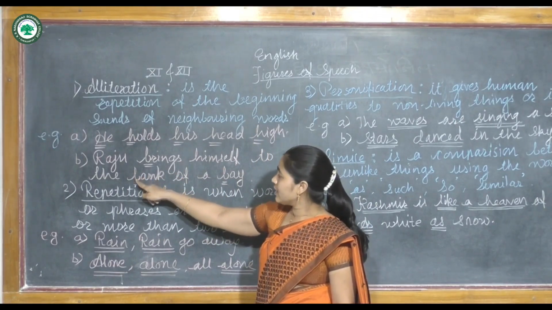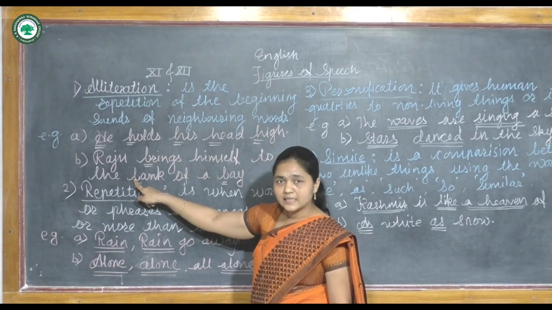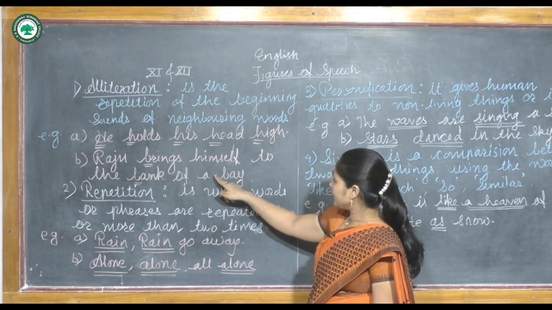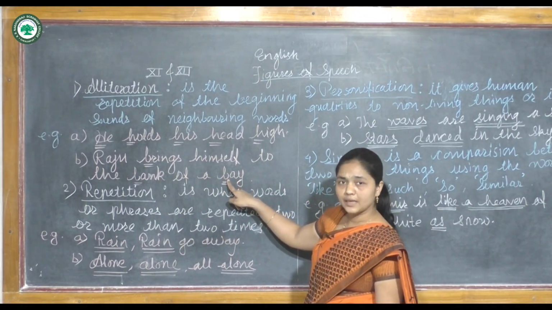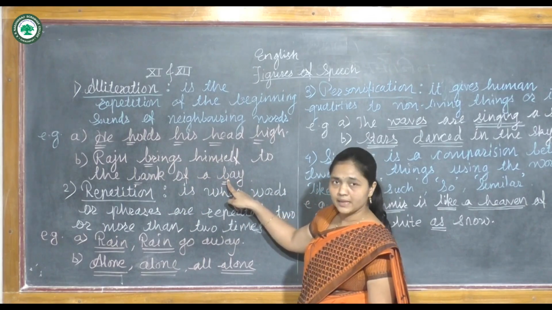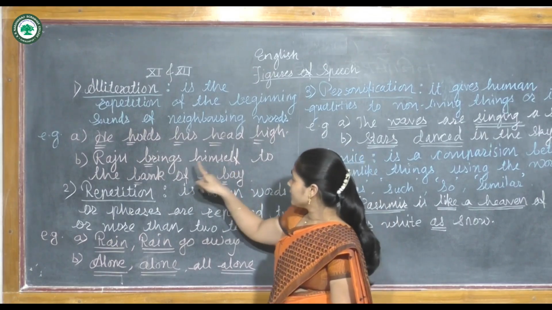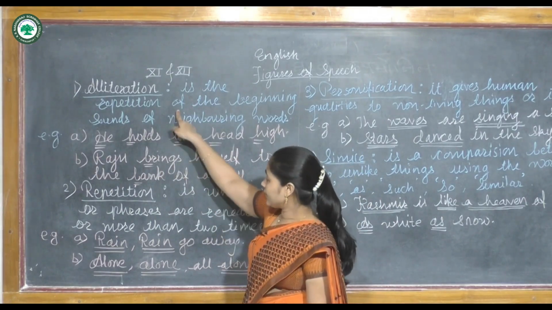It is in the bank, the beginning sound B is also repeated here, and a similar sound is repeated in the last word, and that is bay. Bay means sea, ocean, okay. So here we can say the figure of speech is alliteration.